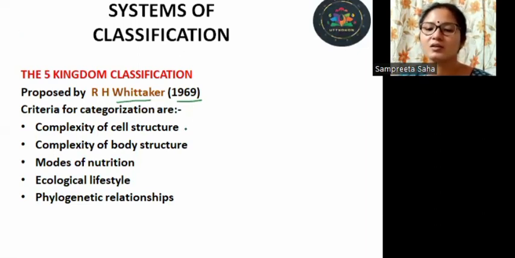So complexity of cell structure: separate groups for unicellular ones, separate groups for multicellular ones, separate groups for prokaryotes, separate groups for eukaryotes. Complexity of body structure, just now I said. Modes of nutrition: the autotrophs were separated. The photoautotrophs were separated, isn't it? They were placed under the group Plantae, and the rest were placed under different groups according to their other characters. Next is ecological lifestyle. And lastly, the phylogenetic relationship.